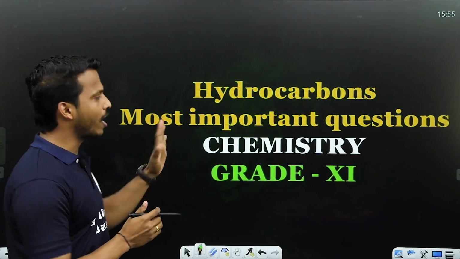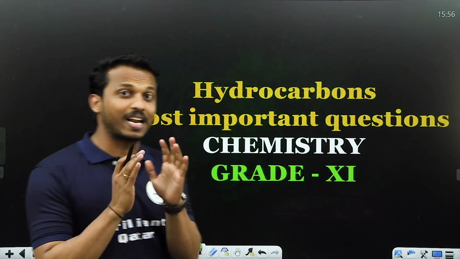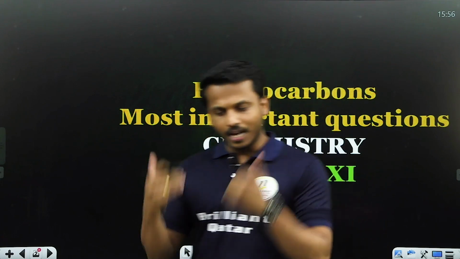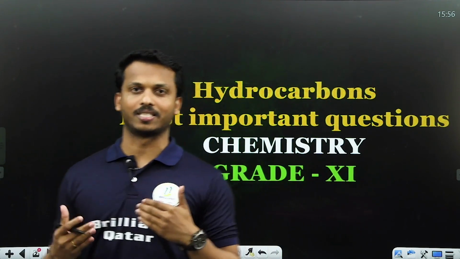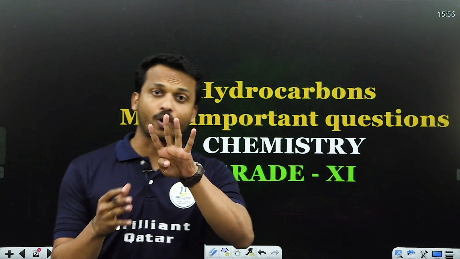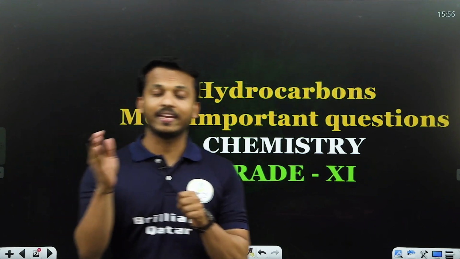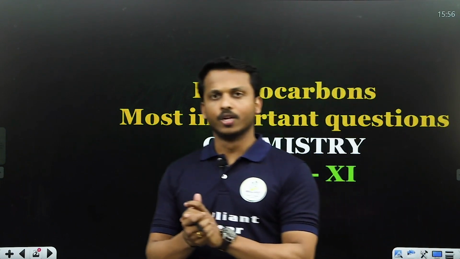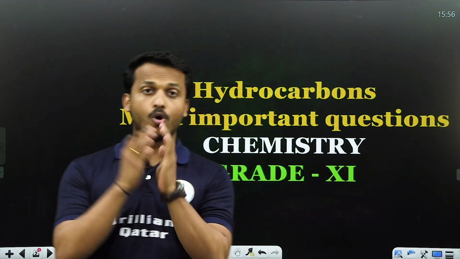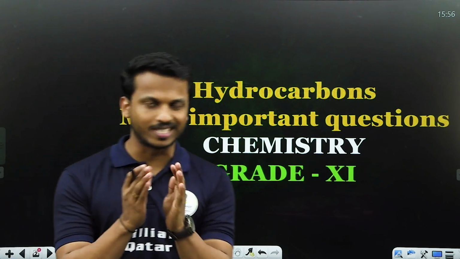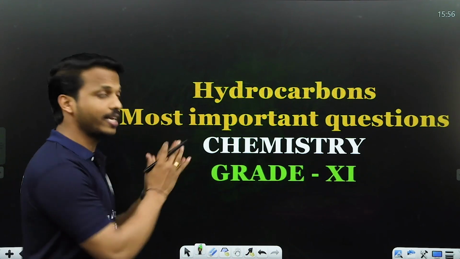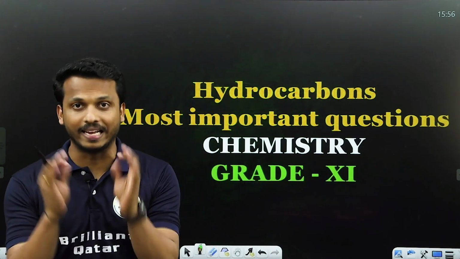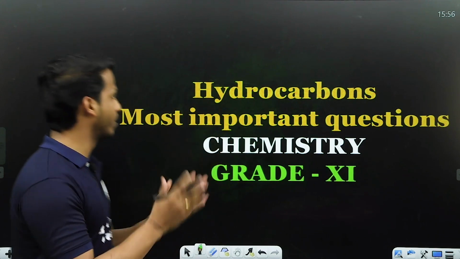So dear all, the hydrocarbon. I hope you have a general idea about organic chemistry, nomenclature and everything. Here we are going to discuss so many reactions, and let me classify the chapter into four important parts: alkane, alkene, alkyne and aromatic compound like benzene. From all four parts, we will discuss the most important reactions once again. Through questions I will discuss the theory of the chapter and the most important reactions in detail. All of you be ready for the questions.